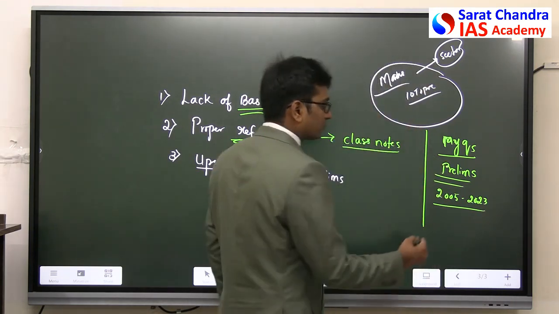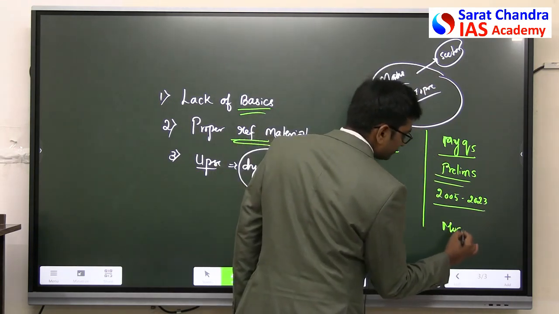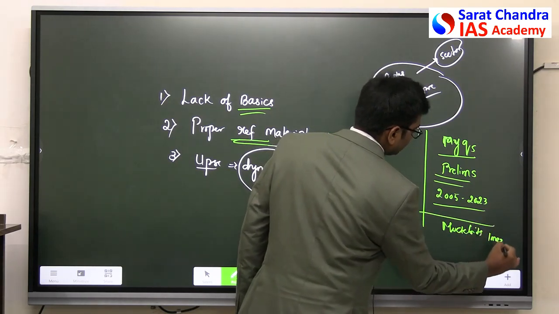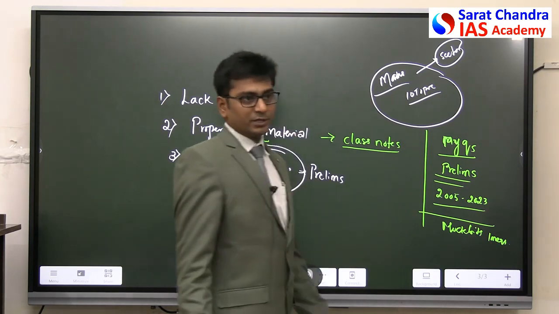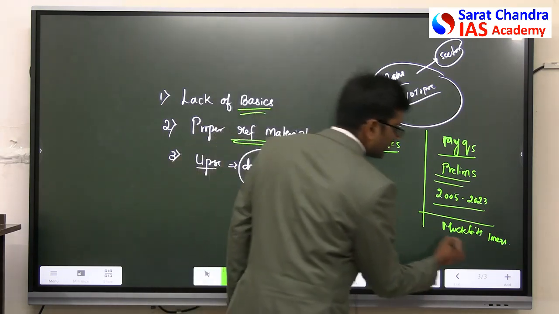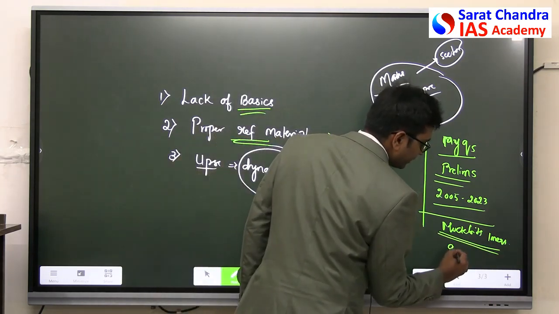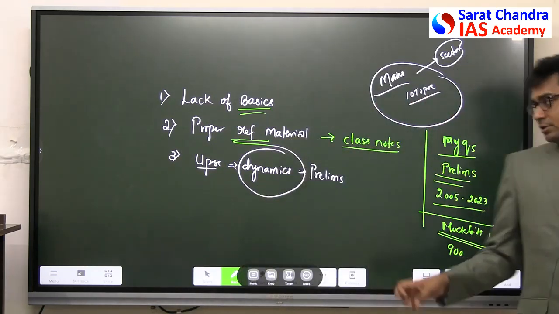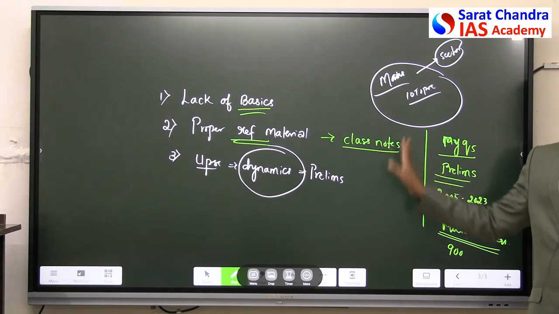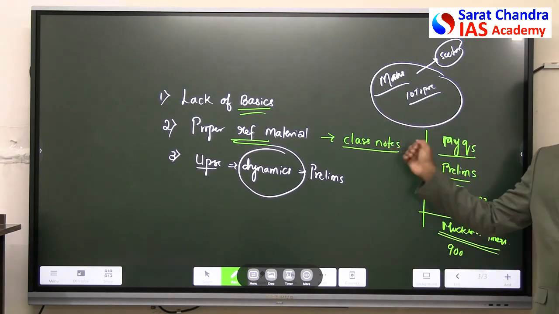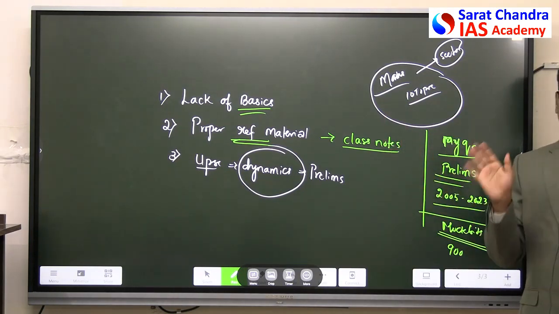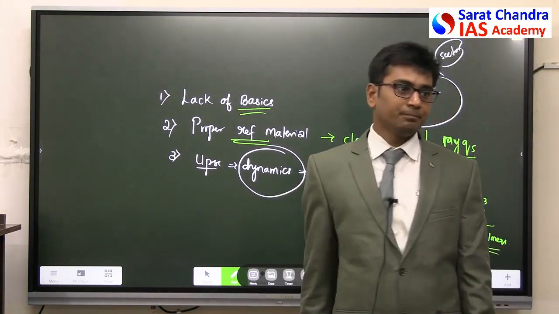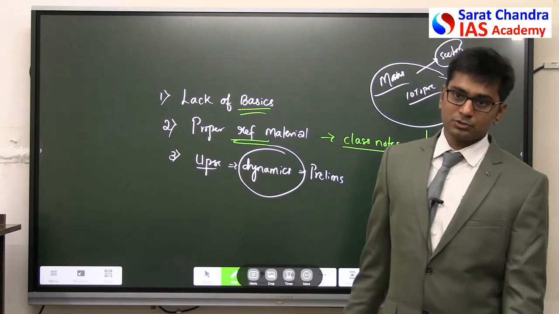After this, you have to do some mock tests, mock bits, MCQs. You can take them from Sarat Chandra Academy, or if they are available outside also, you can take them. Some 900 bits you have to do. Once you learn the subject in this way, this is going to be the reference material. The reference is simple: class notes plus previous year questions plus mock tests, 900 bits. Totally it consumes around 1500 bits, not more than that, along with our class notes.